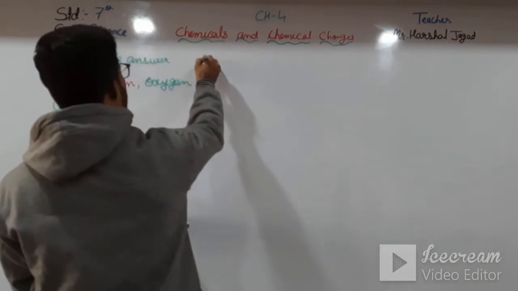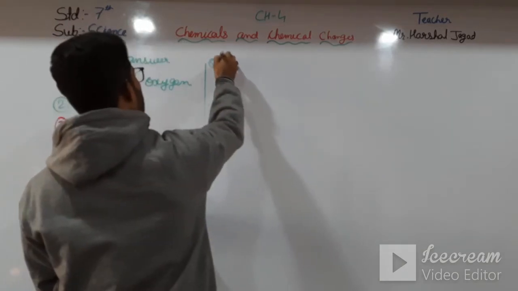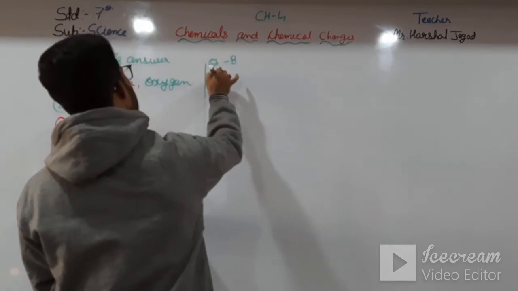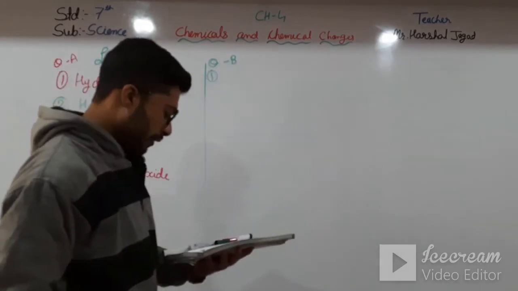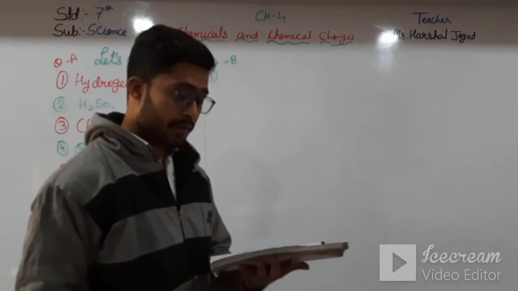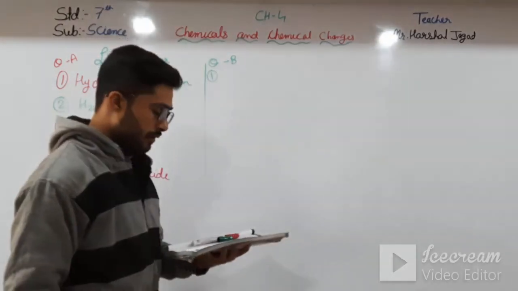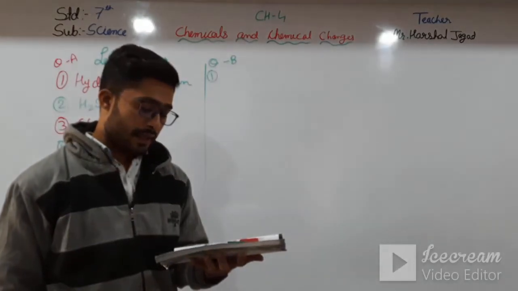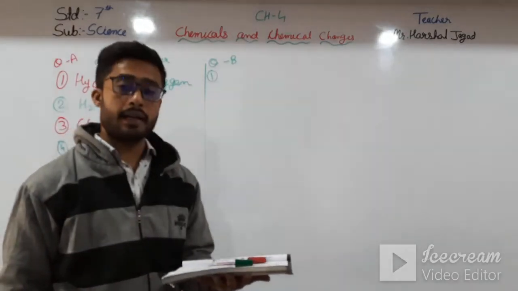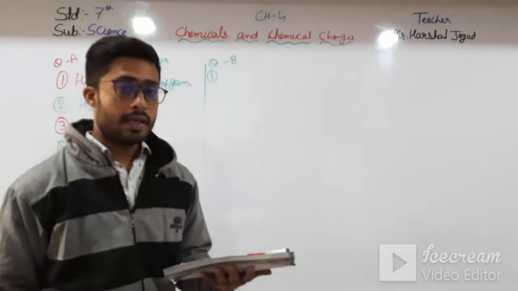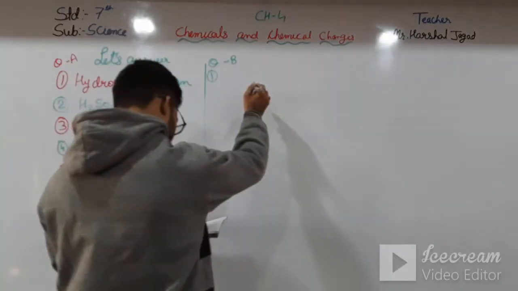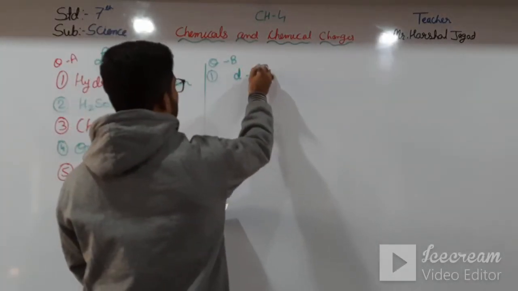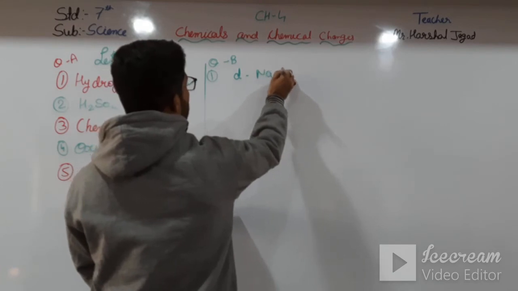Question number B. First one, common salt. What is common salt? From these options: melamine, calcium hydroxide, iron oxide, or NaCl. The first answer will be B, that is NaCl.